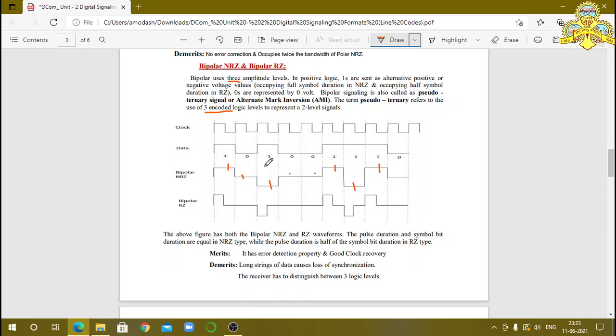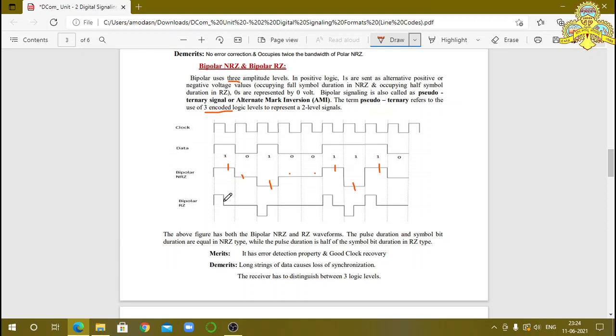Mark means you already know that the positive pulse or negative pulse is considered a mark. Here the first one is positive voltage and the next one is negative voltage. And the bit time period is TB. For the full bit duration we have the pulse, so it is called non-return to zero. The bit does not come back to the zero position.